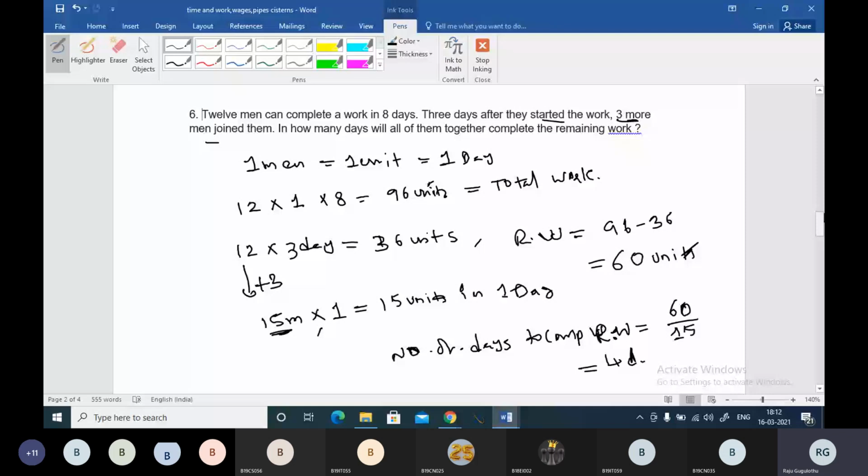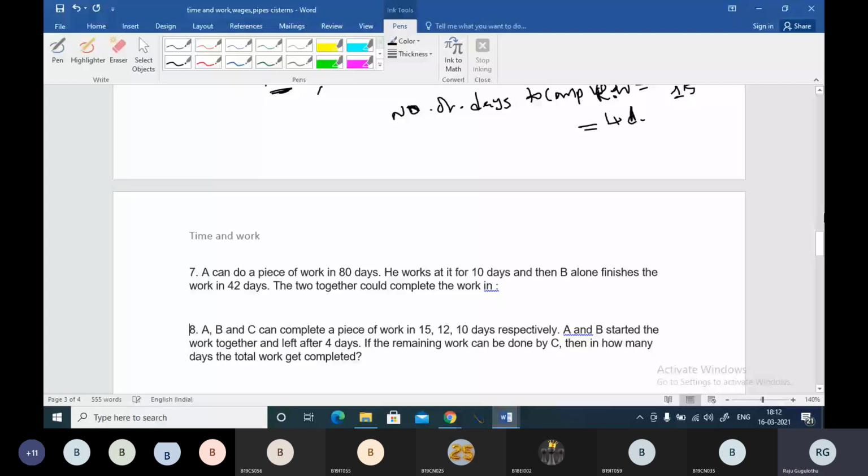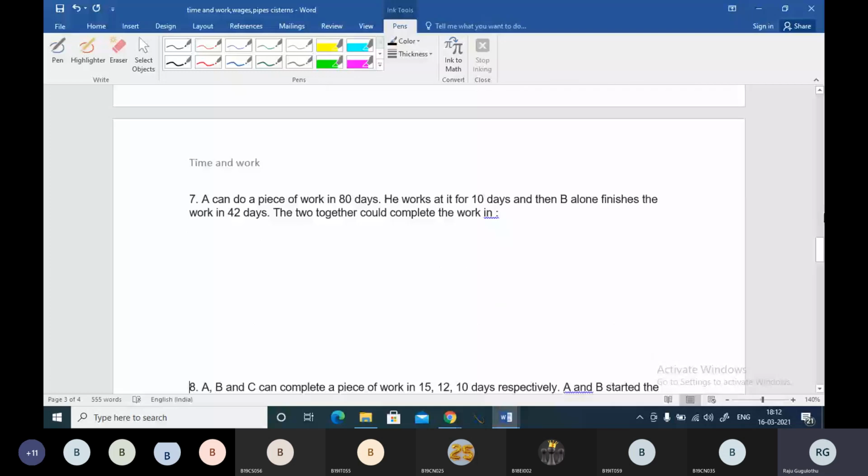Okay, guys, next question. We have question number 7. Please answer it. A can do a piece of work in 80 days. He works at it for 10 days, and then B alone finishes the work in 42 days. They two together could complete the work in how many days?